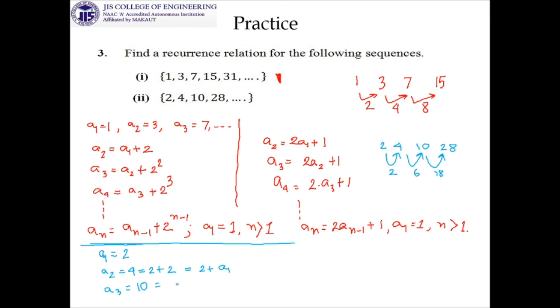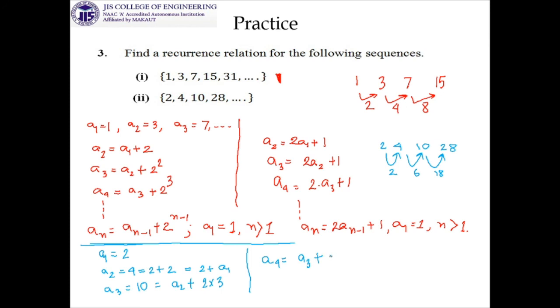So can I write it as a2 plus 6, where a2 is 4, and this 6 can be written as 2 into 3. I know that it may not be crystal clear to you until the next term is written. So a4 is 28, a3 is 10, so the remaining is 18.